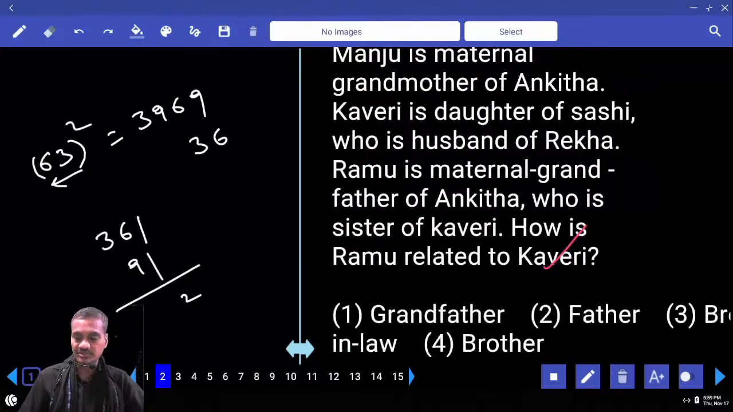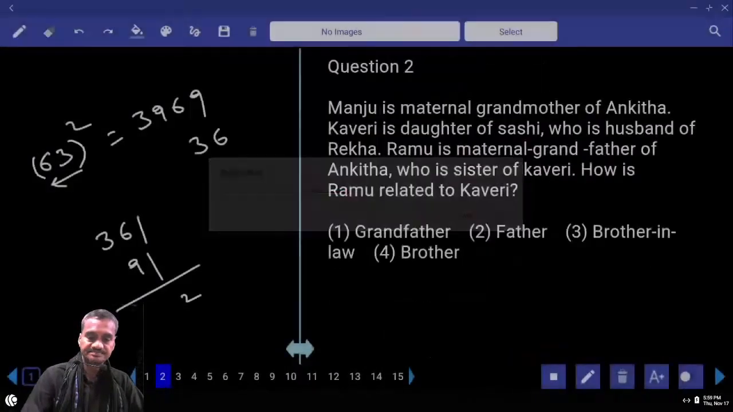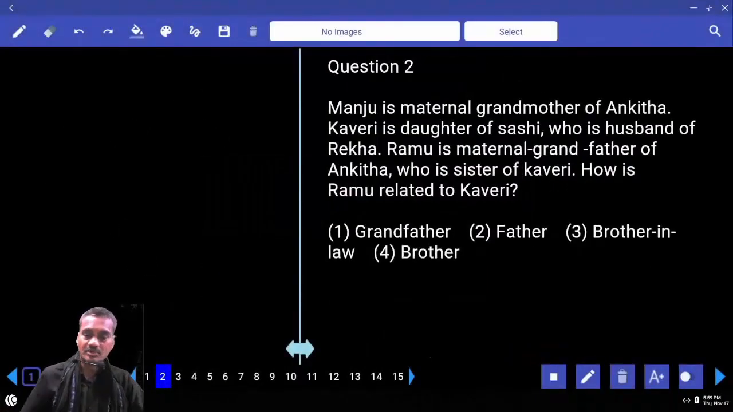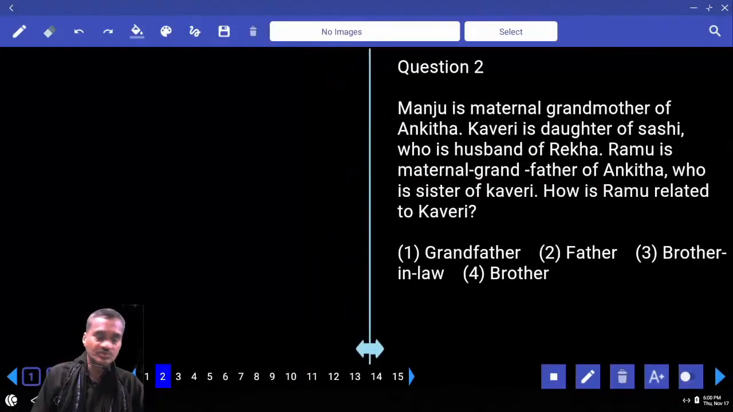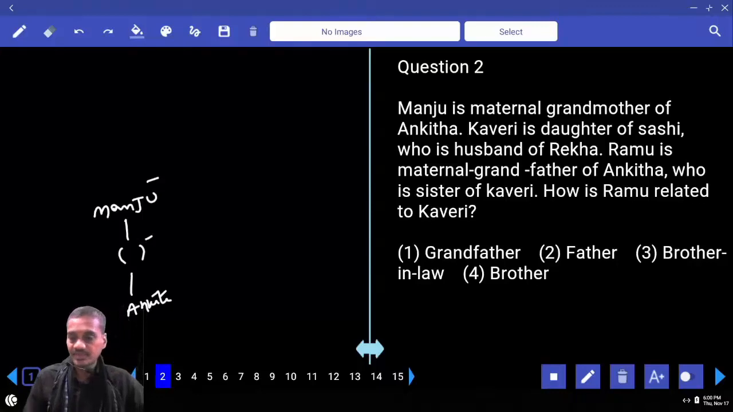Then coming to question number 2. Now in the second one, Manju is the maternal grandmother of whom? Ankita. Manju is the maternal grandmother of Ankita. Then Manju is here. Maternal grandmother of Ankita means Ankita's mother's mother. Ankita's mother is here, and mother's mother is Manju. Manju is the maternal grandmother of Ankita.